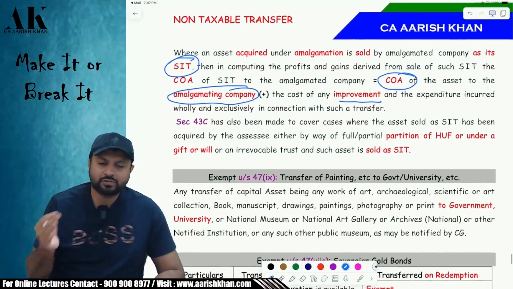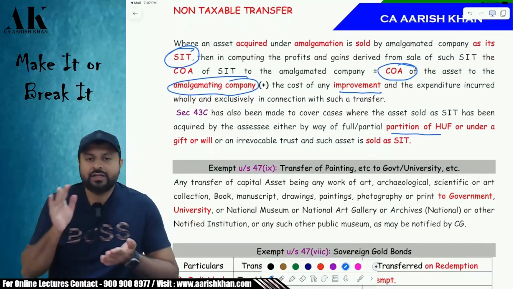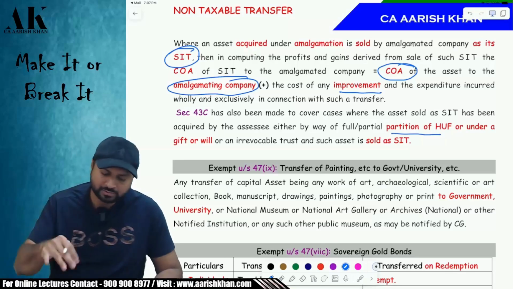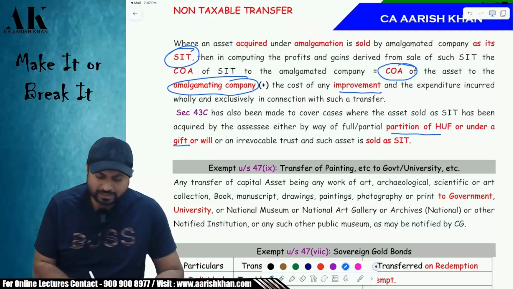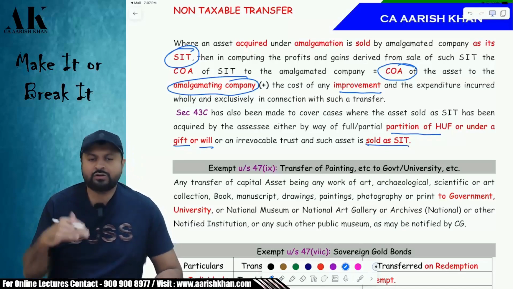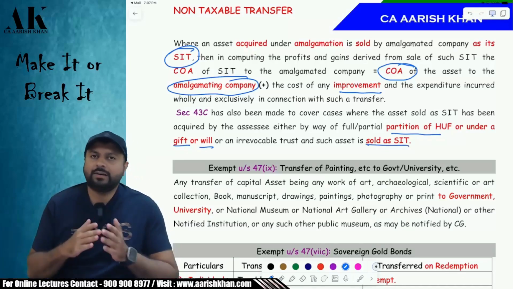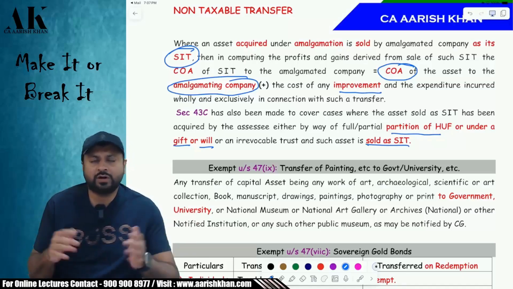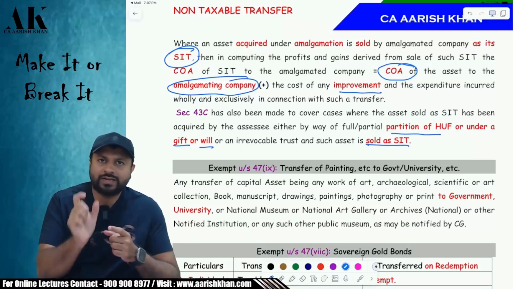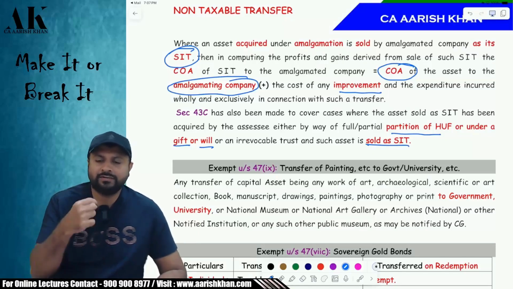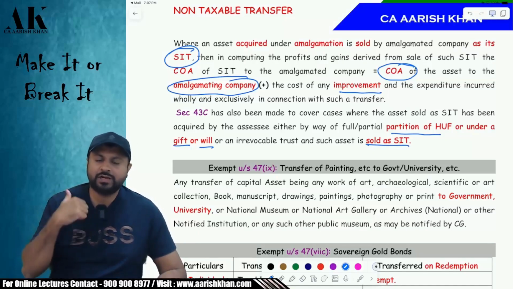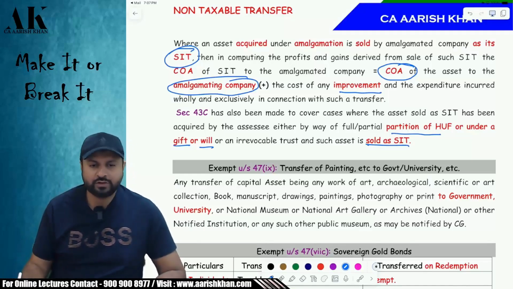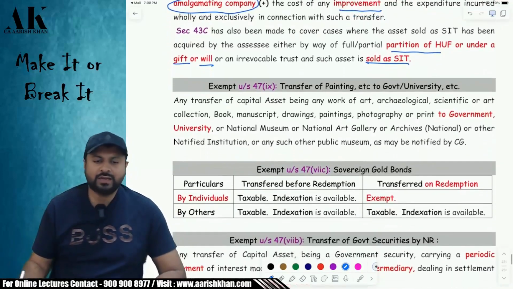Similarly, this point is also applicable for partition of HUF. If an HUF is partitioned and the partitioned HUF is giving some assets to the members, then also this provision is applicable. This point is also applicable for gift, will, irrevocable trust, later on sold as SIT. For example, I am giving you something as a gift, as a capital asset, but later on you are selling that as an SIT. So what will be the cost of that SIT in your hands? The cost of that SIT will be the cost in my hands. The cost in the hands of the predecessor will become the cost in the hands of the successor as per the provisions of section 43C.